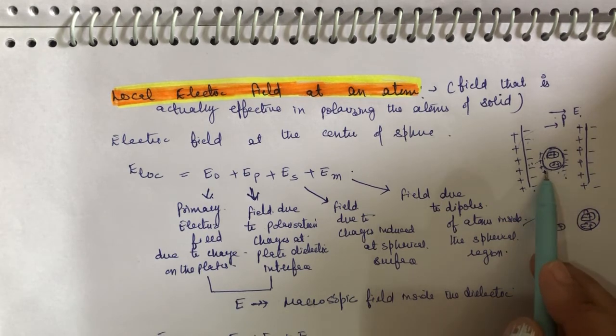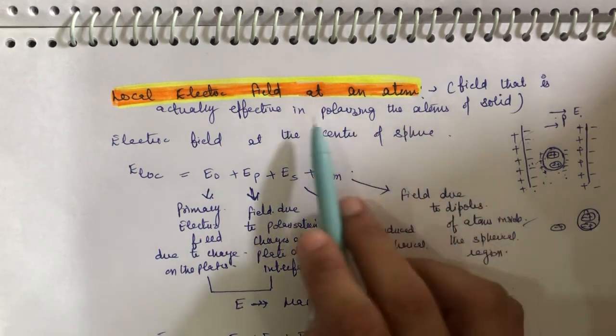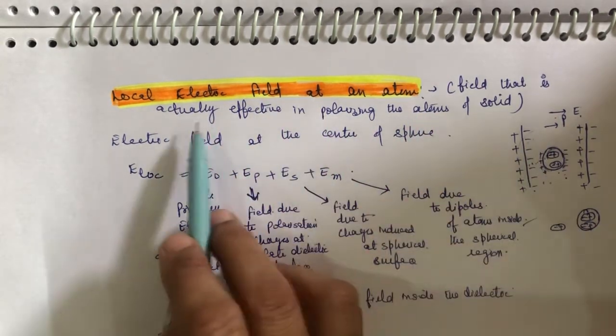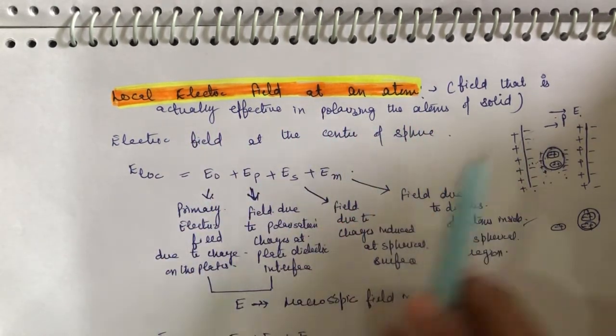The electric field at the center of the sphere, the local electric field, is what is actually effective in polarizing the atoms of a solid.